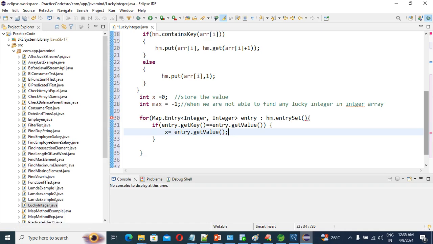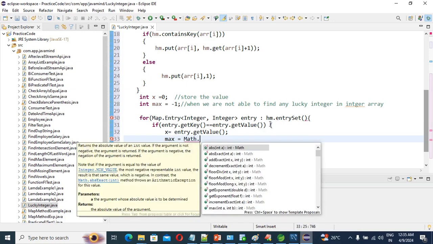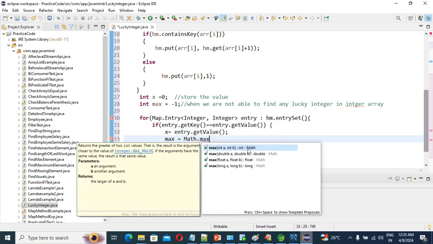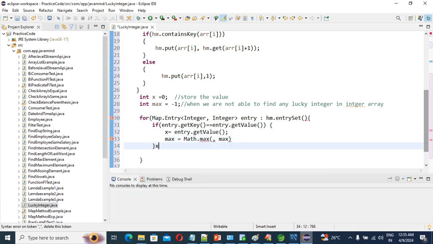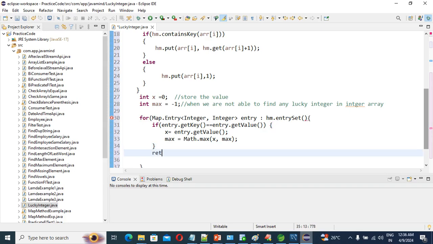Correct. Then max equals Math dot max, and the first value is x, and the second is max only, right? Then we are going to return max, correct?